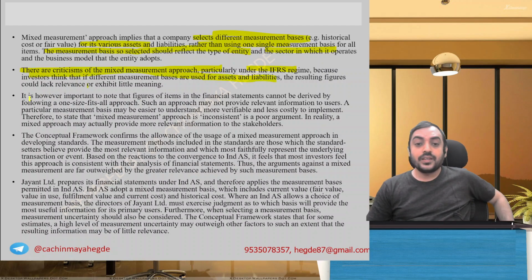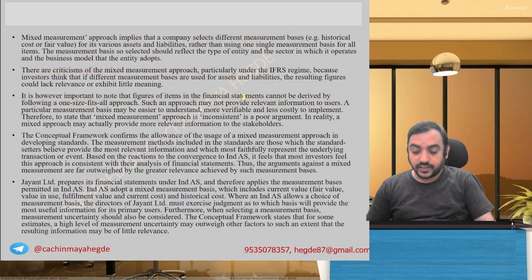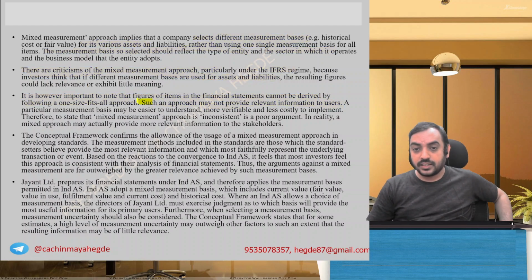It is not. It is of importance to note that figures of items cannot be derived by following a one size fits all approach. That is, you can't paint everything with the same brush. Such an approach may not provide relevant information to users. Okay, that's a keyword. Rest of it you read. Such an approach may not provide relevant information to the users.